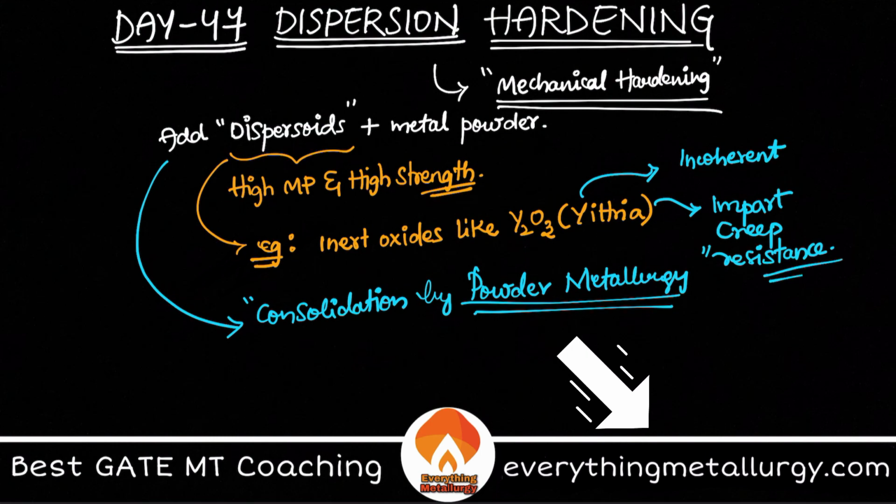That means if you are hardening or strengthening any particular metal with the usage of these dispersoids, or in dispersion hardening, you can always find that the material can undergo, or material can withstand good amount of stress even at higher temperatures. Because these dispersoids, which are my primary load bearing materials, are able to withstand higher temperatures because of their high melting point. That's the reason why these dispersoids are actually used here.